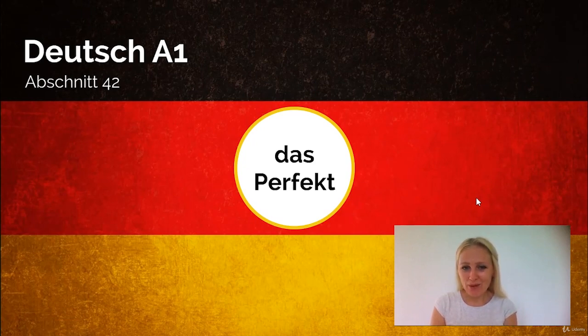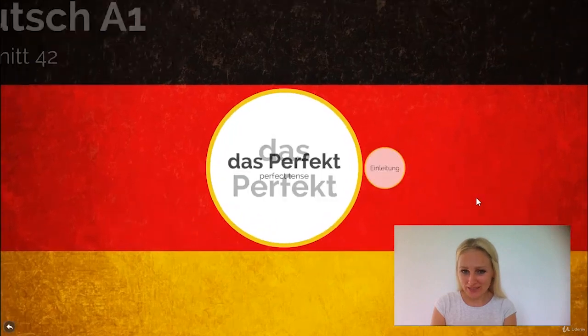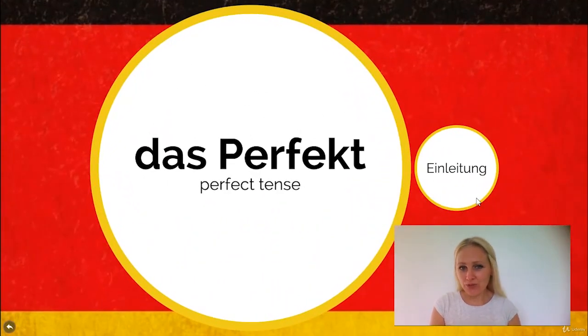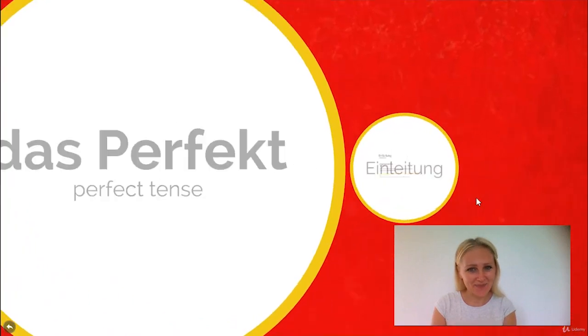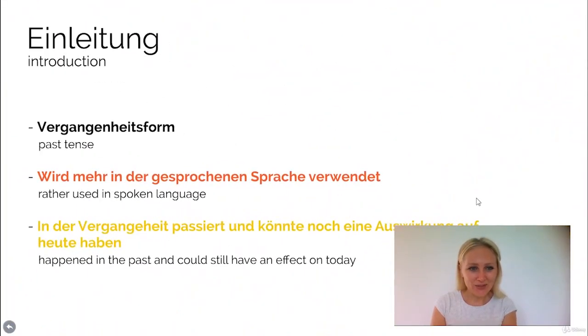This chapter is about the German perfect tense, which is very similar to the English perfect tense, but not exactly the same. So let's have a look here at the introduction, die Einleitung. So the perfect tense is a past tense in German, Vergangenheitsform.